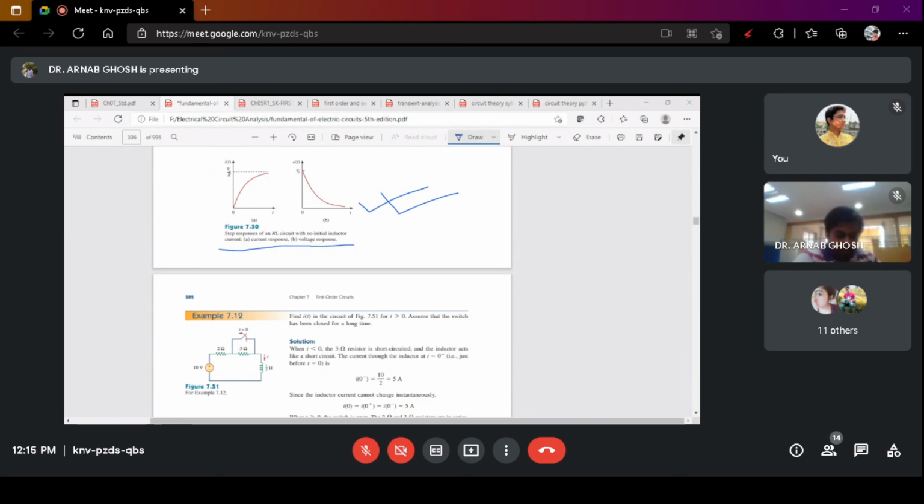Okay. So is this clear? If anybody is having any questions, you ask me, because this is important. First thing is the concept of open circuit, short circuit, and steady state at t less than 0 and t greater than 0. And the second concept is how the circuit element will behave. Will it behave like an open circuit? Will it behave like a short circuit? That is important. So if anybody is having any questions, you ask me.